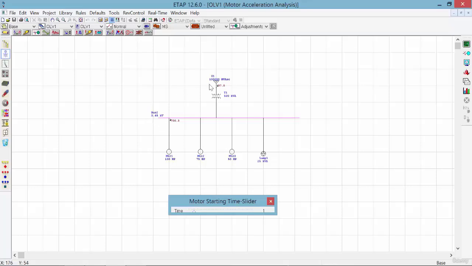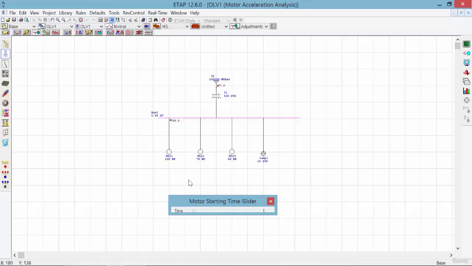And you can see the power flow. We have 700 amps being driven by this load, motor 1, at the first moment that it is connected in line. This is called an inrush moment of the motor.